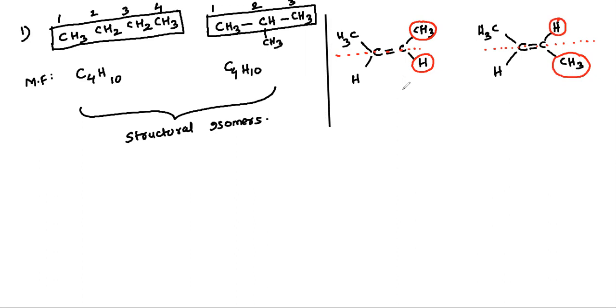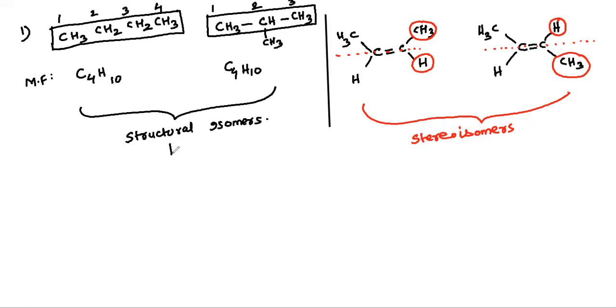Why? Because their spatial arrangement in space is different. That's why they are called spatial isomers, or stereoisomers.